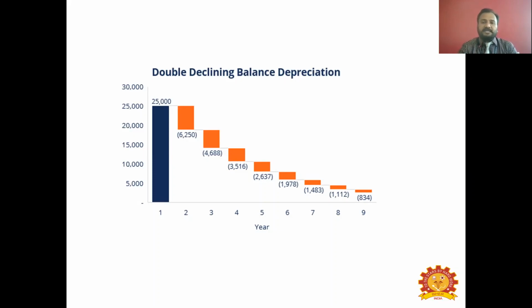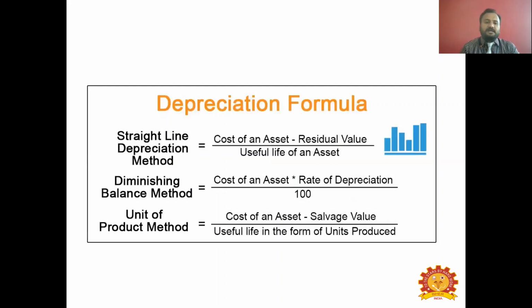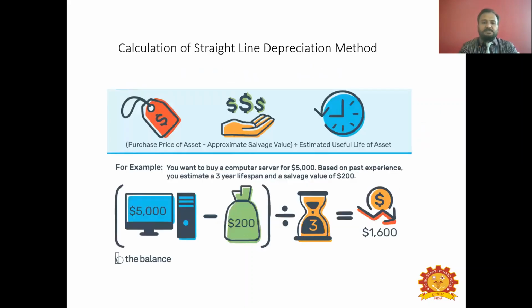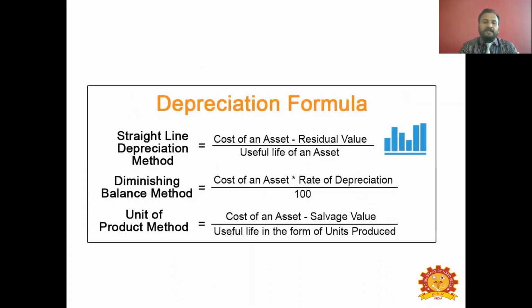So this is called the double declining balance method. Normally you have different formulas for different methods. As I told you, purchase value of the asset minus salvage value divided by the useful life of the asset. That is what we have seen here at the top. And you have the diminishing balance method: cost of the asset into rate of depreciation by 100. Here in this method, you have to take an approximate rate of depreciation. Normally it will be taken as 20% or 15% for any asset. If 15% is the rate of depreciation for an asset, every year there will be a reduction of 15% of value from the total value of the asset.